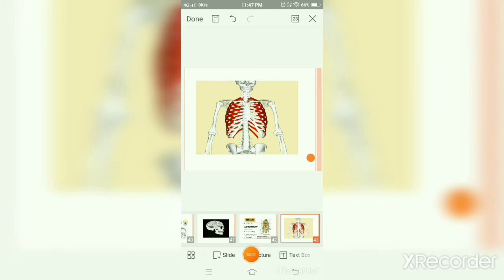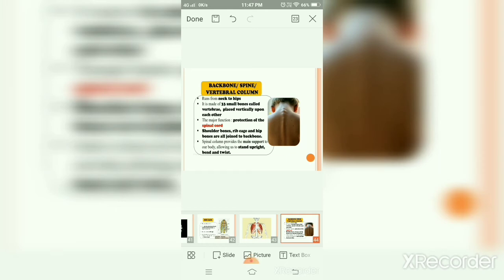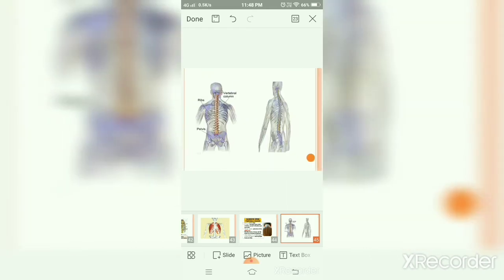Okay. We will now study the backbone, or spine, or vertebral column. So this is your backbone, as you can see in the picture. It runs from the neck to the hips.